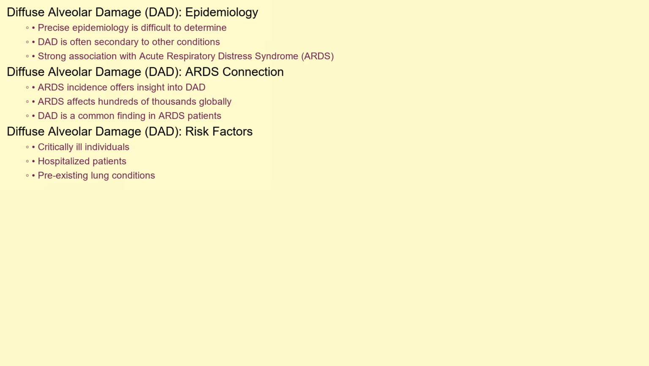Determining the precise epidemiology of DAD is difficult, as it's often considered a pathological finding secondary to other underlying conditions. Because DAD is strongly associated with ARDS, the incidence of ARDS offers some insight. ARDS affects hundreds of thousands of people worldwide each year, and DAD is a common finding in patients who have ARDS. Those at higher risk are individuals who are critically ill, hospitalized, or have pre-existing lung conditions.